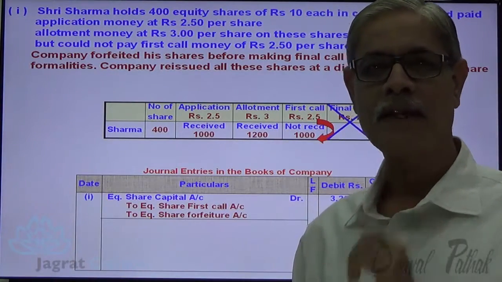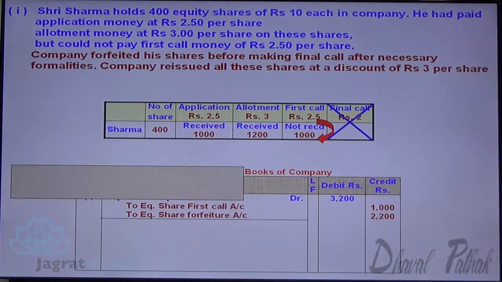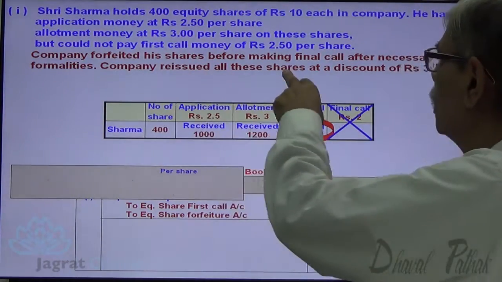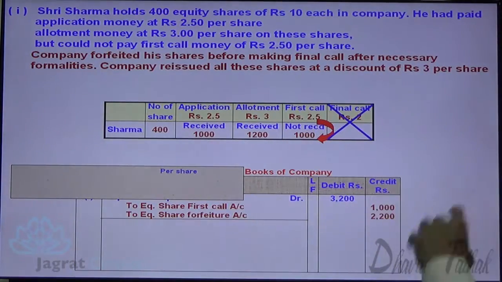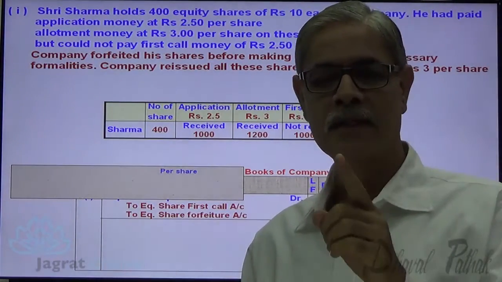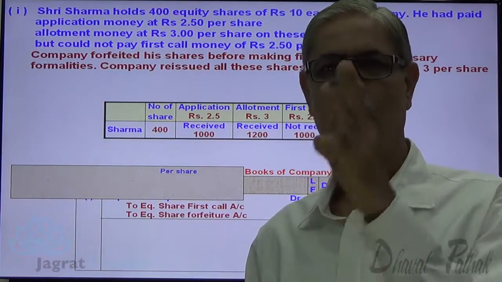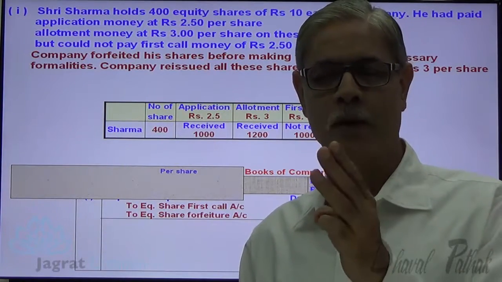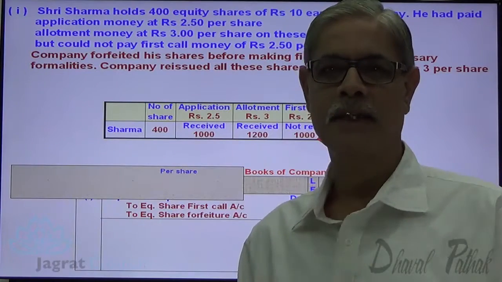Now all these shares are reissued. At what price? Company reissued all these shares at a discount of rupees 3 per share. Now discount per share 3 rupees are granted. So 3 rupees is known as reissue discount.